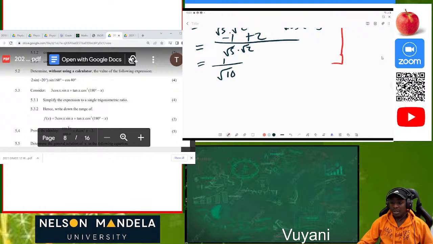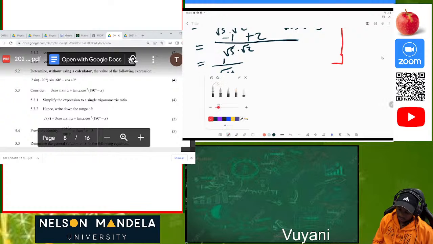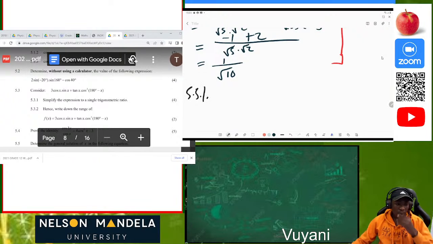Now let's move forward to the next question, which is 5.3.1. Let's move on to 5.3.1. On 5.3.1, we are given that 5.2 first.